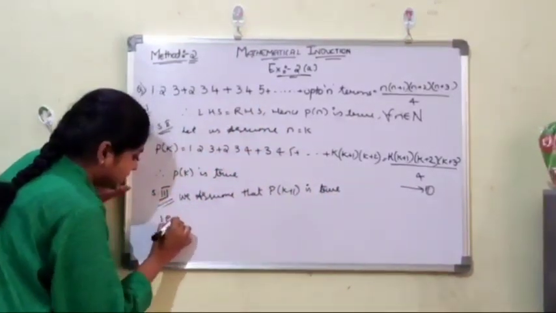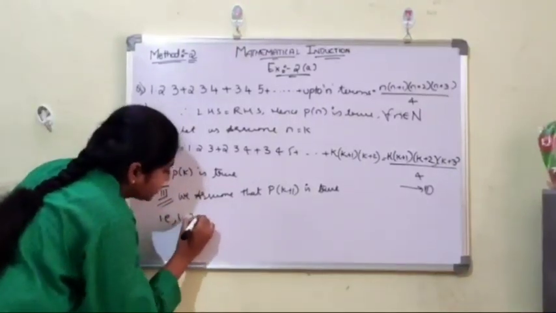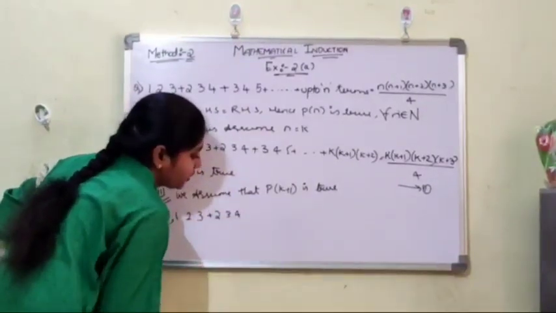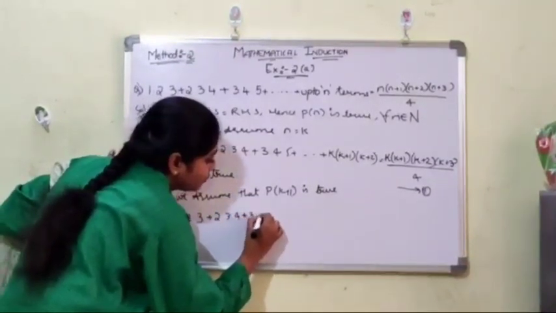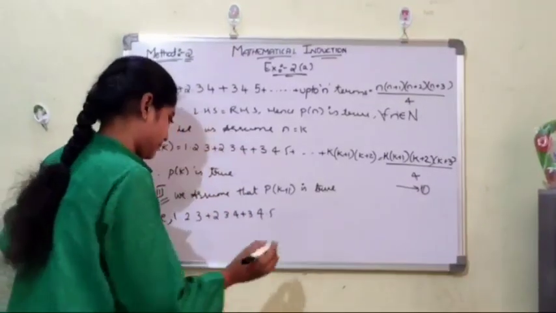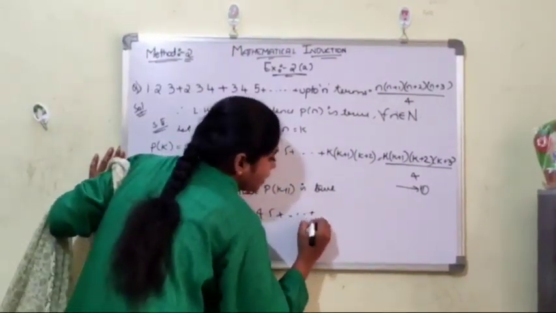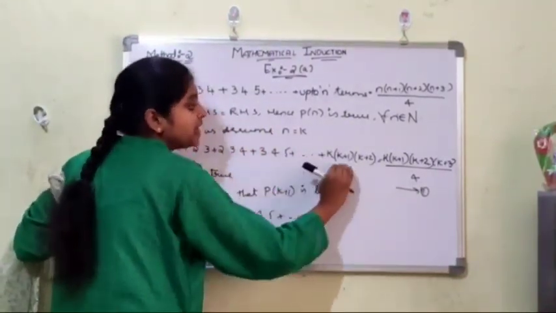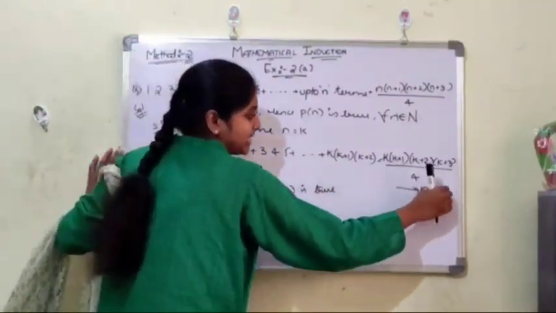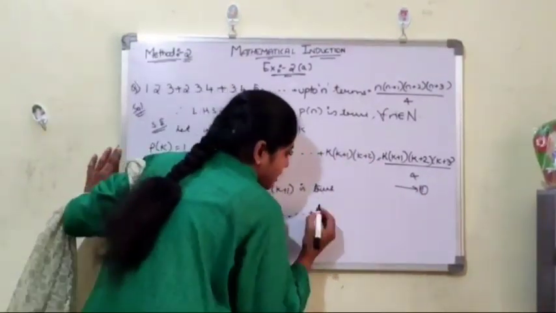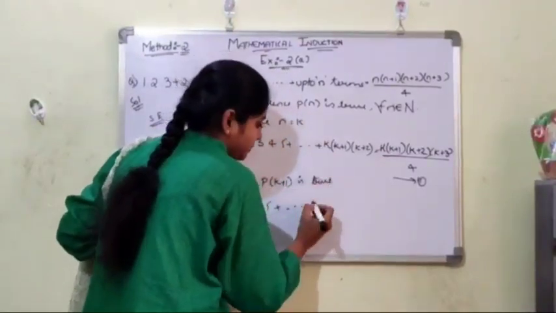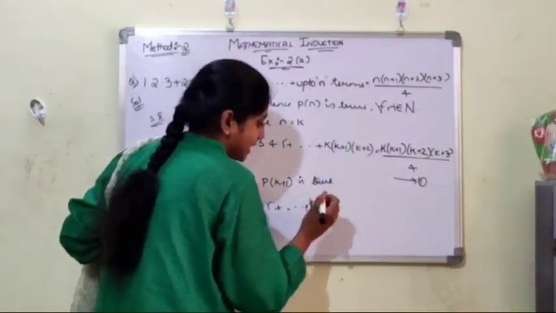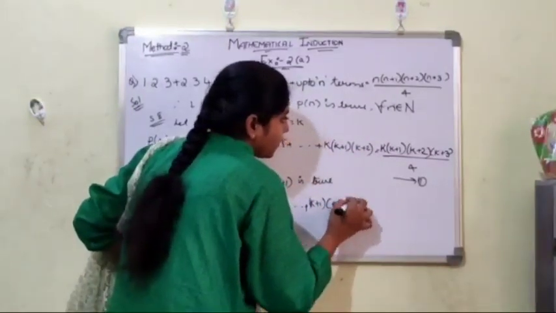That is 1 into 2 into 3 plus 2 into 3 into 4 plus 3 into 4 into 5 plus so on. We have to substitute. We know that we have to substitute the k plus 1 term only in the LHS part, not in the RHS part. Now take the LHS part. We have to substitute here: in place of k we have to write k plus 1. There is already k plus 1, then plus 1, that is k plus 2. Here k plus 3.